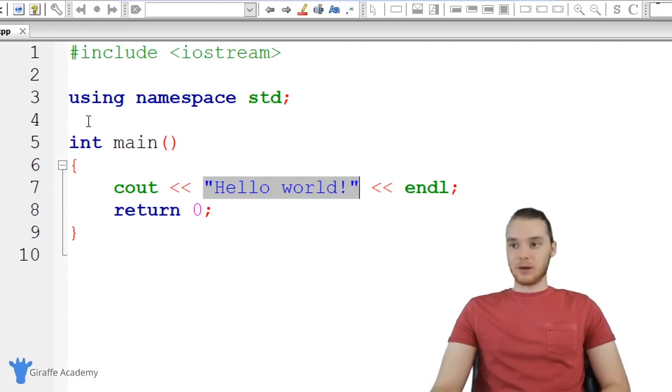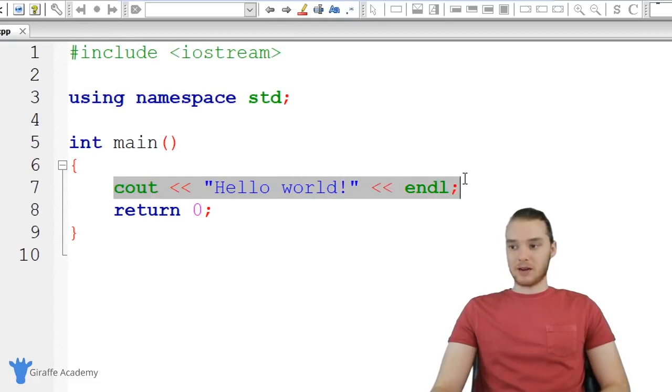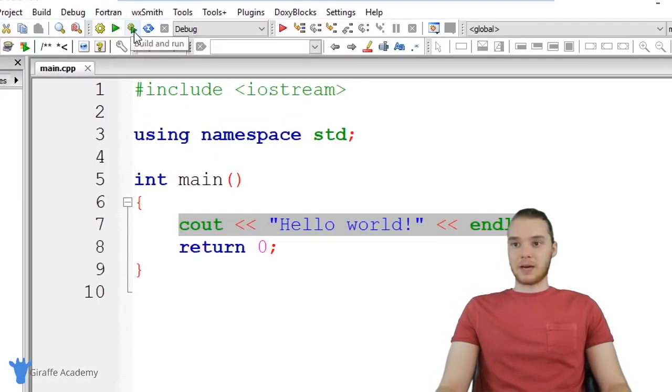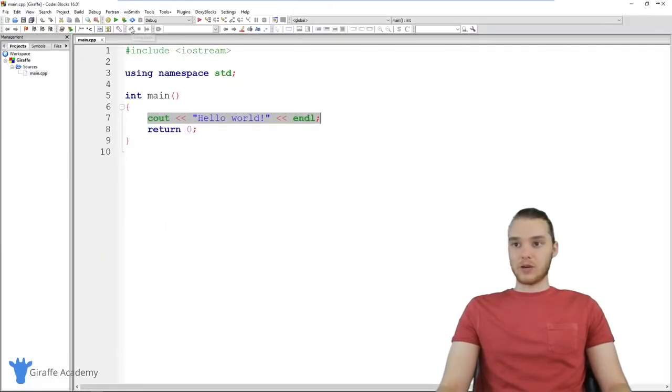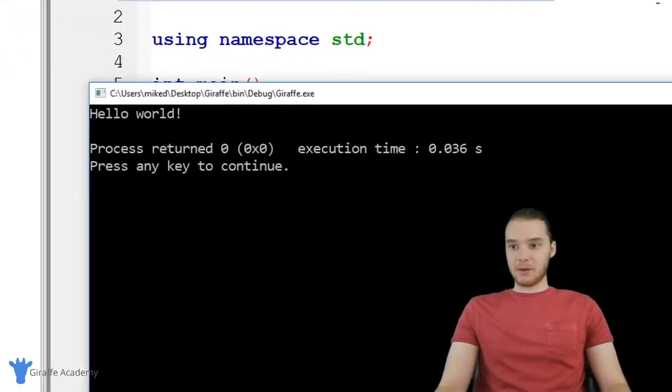And don't really worry too much about what this stuff up here is. Really, let's just focus on this line down here. This line is actually going to print something out for us. So I'm going to come up here in my editor and click on this build and run option. So when I click this, a window should pop up and it should basically just say hello world. You'll see down here this little black window popped up and it says hello world.